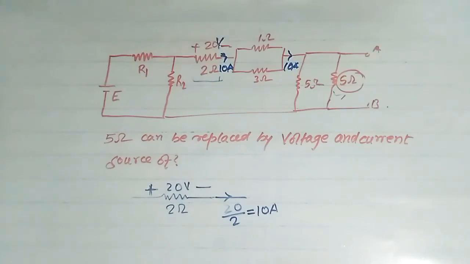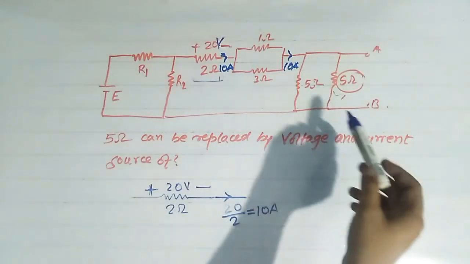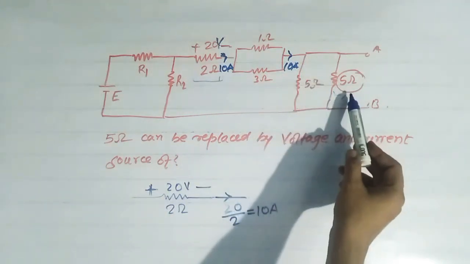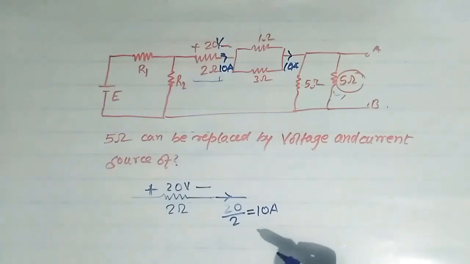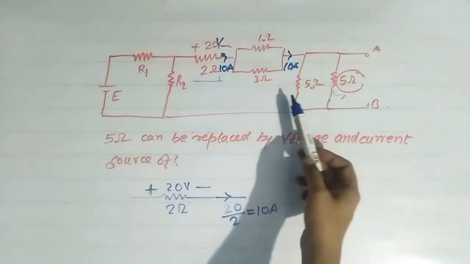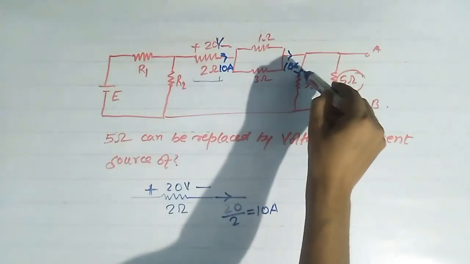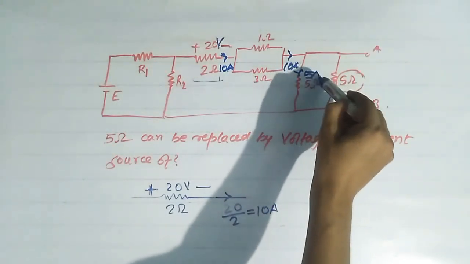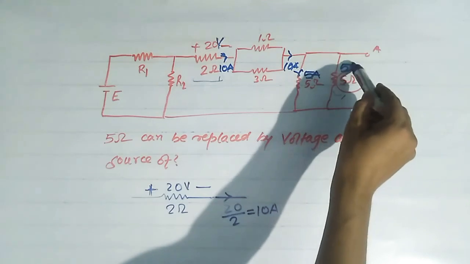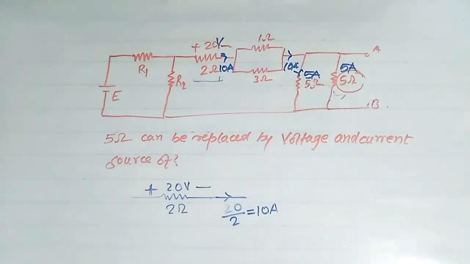Okay, now this 10 ampere will divide across these 5 ohm resistances equally, because they are equal, so current will divide equally among these two. So here it will take 5 ampere and here also goes 5 ampere.